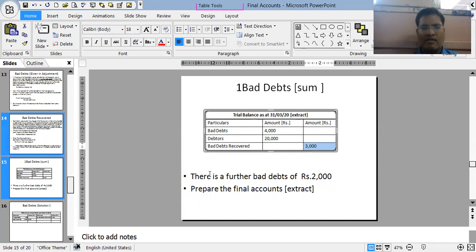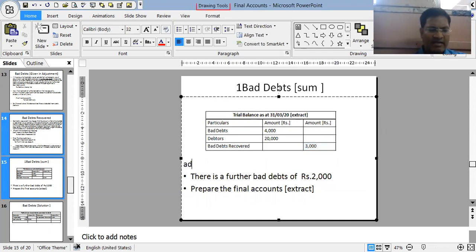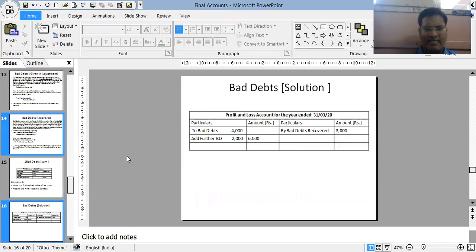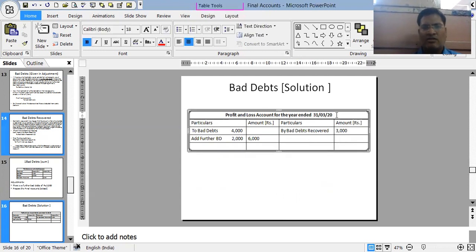Now there is a further item, these are the adjustments. The adjustment is a further bad debts of 2,000, and they have asked us to prepare the final accounts. Final accounts consist of the balance sheet, trading account, profit and loss account, and everything. So as per our sum, we need to prepare the P&L account and balance sheet. So first of all, the solution: profit and loss account for the year ended 31st March 2020.